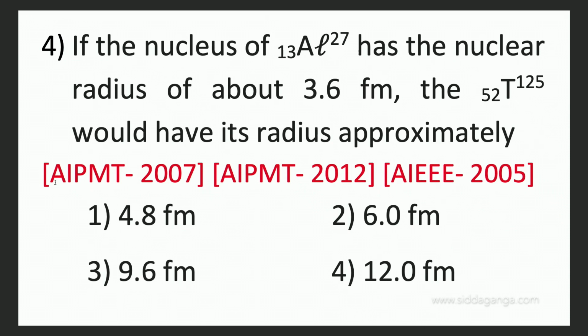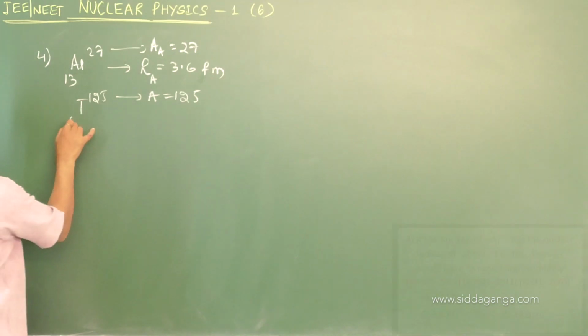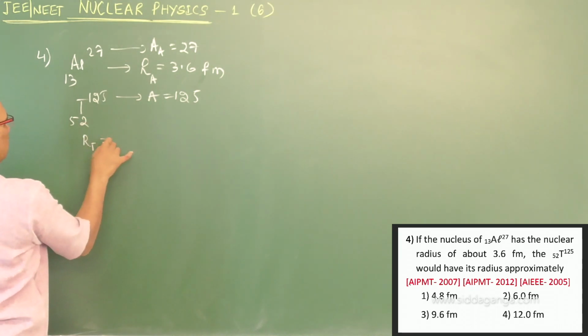Titanium, given as mass number 125, what would its radius be approximately? What is the radius of titanium?